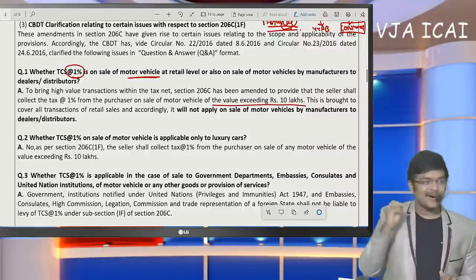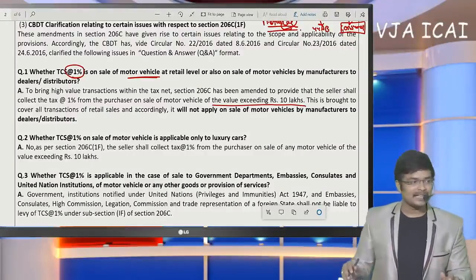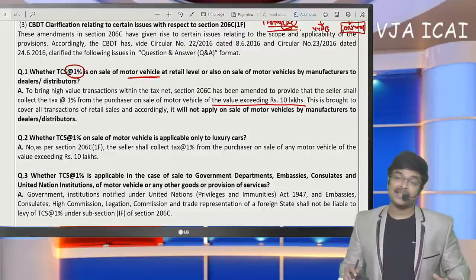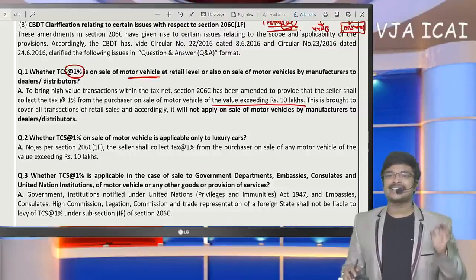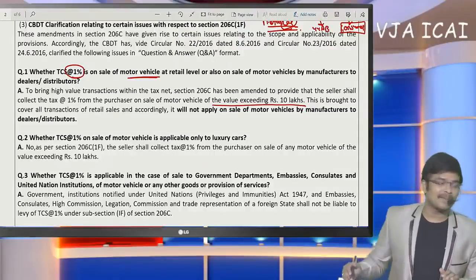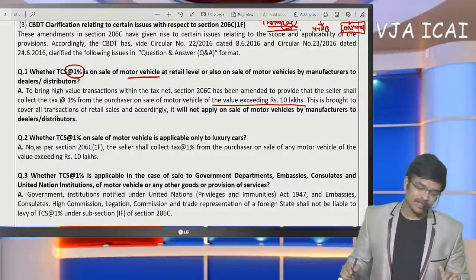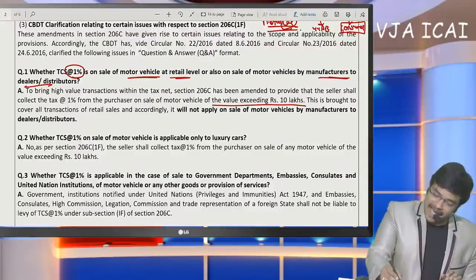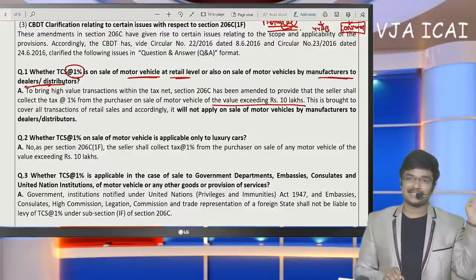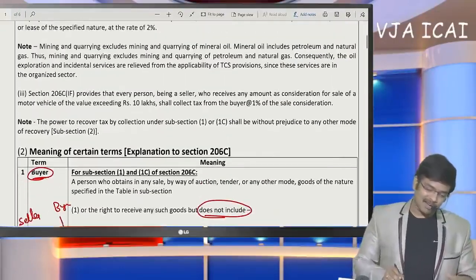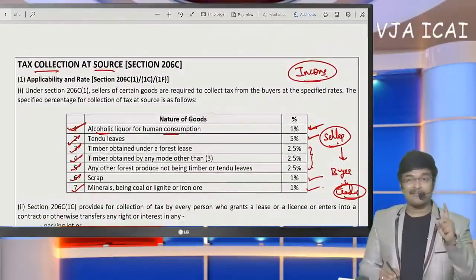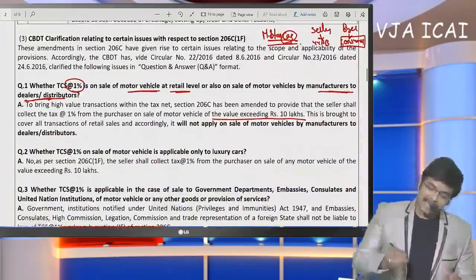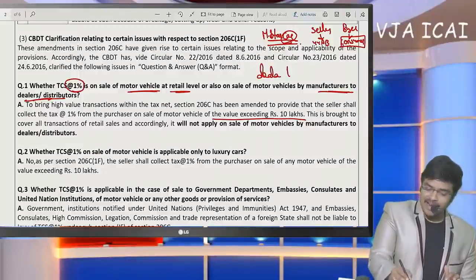If the value of the motor car exceeds 10 lakhs, you may make the payment in cash, you may make the payment in cheque, whatever may be the mode of payment. If the value of the motor vehicle exceeds 10 lakhs, then TCS at the rate 1% will get automatically attracted. So whether it is at retail level or by manufacturer to dealers. Sir, manufacturer to dealers, no TCS. Last concept of alcoholic liquor is different. Here manufacturer to dealers only TCS. But coming to motor vehicle sale, dealer to customer will only attract TCS.